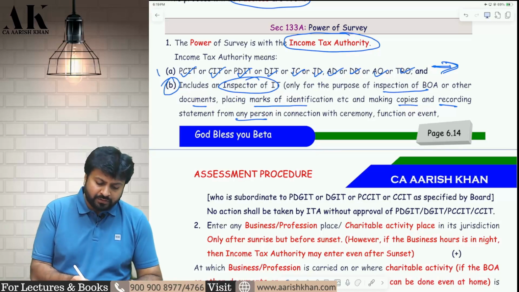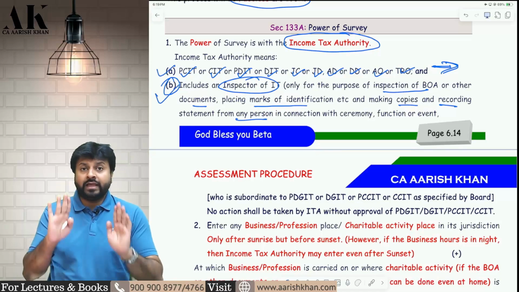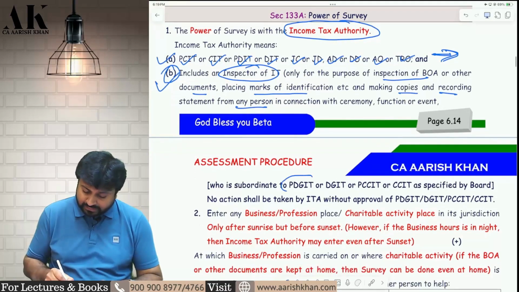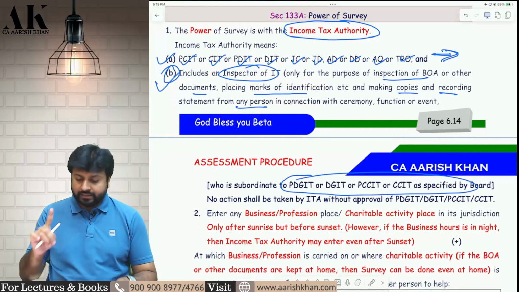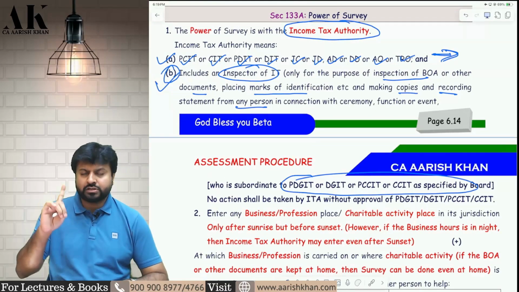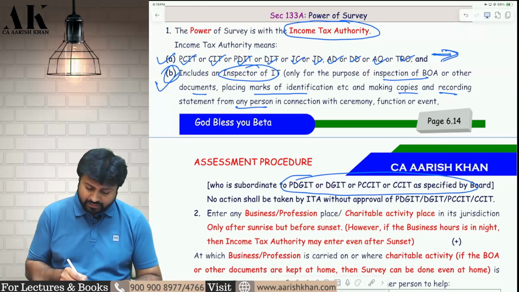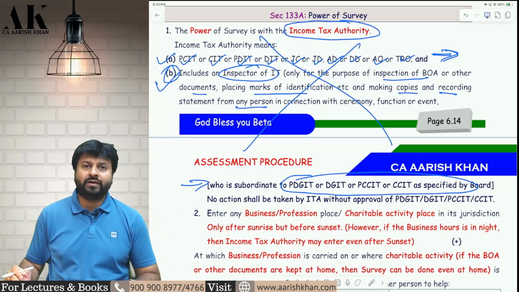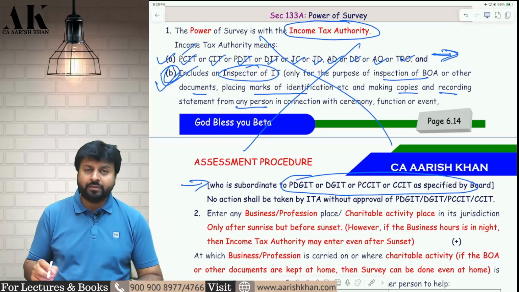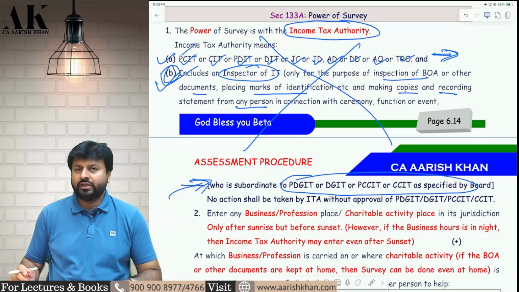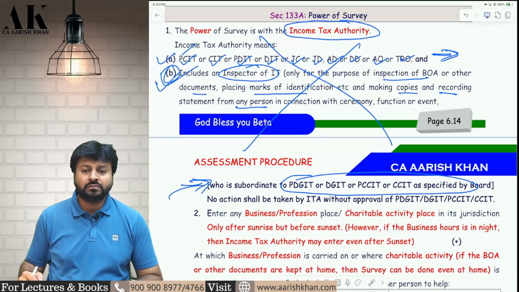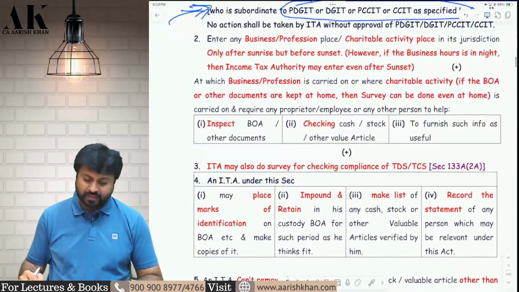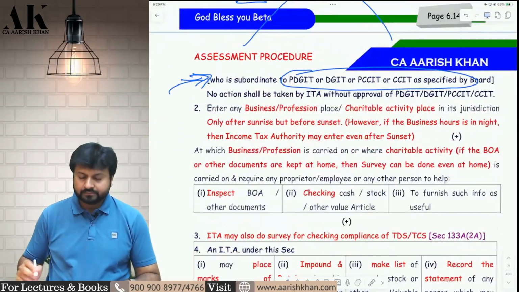Now whether you are mentioned in point number A or point number B, all of them have to take an approval from these four authorities: Principal Director General, Principal Chief Commissioner or Chief Commissioner as the case may be. Without taking an approval, the entire survey will be considered to be invalid. So whether you are in point number A or point number B, you have to take an approval from either of the four authorities which are mentioned below. I hope it is clear to all of you. Okay. Now let's go ahead.